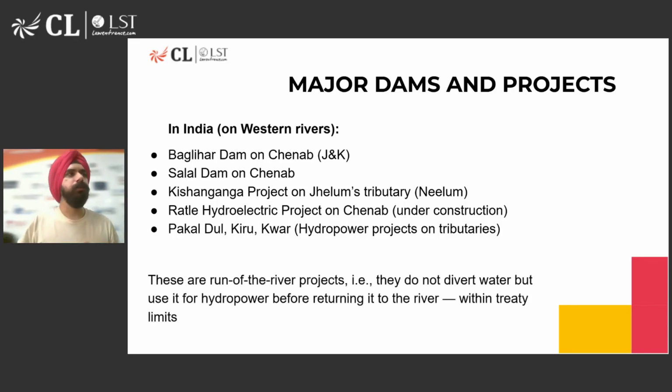Now, the highlight of these projects is that these are run-of-the-river projects. What do we mean by run-of-the-river projects? These projects do not divert water in a certain direction. They let the water flow in the same direction, but just use a hydropower project to make electricity out of it and then return the water into the river. So we don't stop the water, we don't redirect the water, and we don't use up the water. The water keeps on flowing, but we just generate electricity out of it because of the limits of the Indus Water Treaty. But now that we have put the treaty into abeyance, we have suspended the treaty, we have paused the treaty, you guys know what the potential here is.